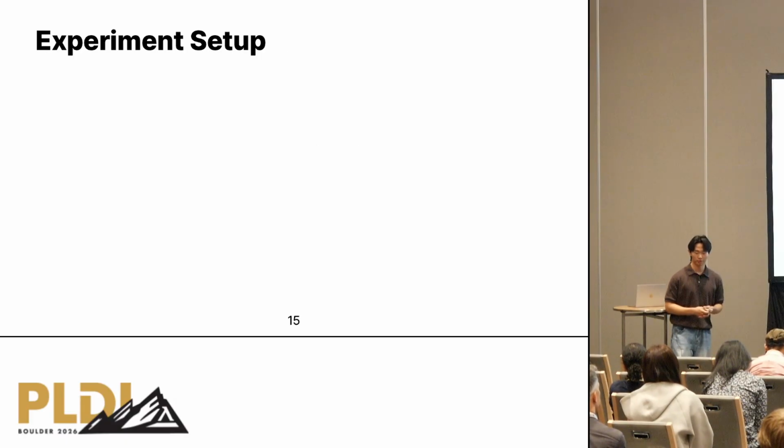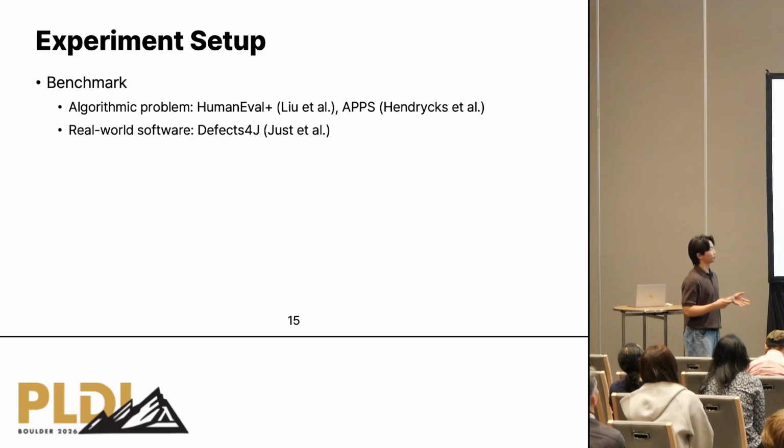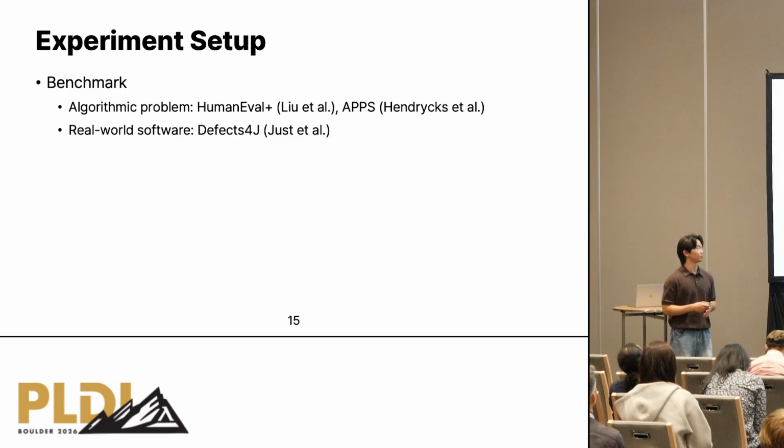Now let's move on to the experiments part. We use two different types of benchmarks. The first one is algorithmic problems. It consists of HumanEval Plus and APPS. HumanEval Plus consists of simple algorithmic tasks like implementing a sorting algorithm, and APPS is composed of more complex algorithmic problems.